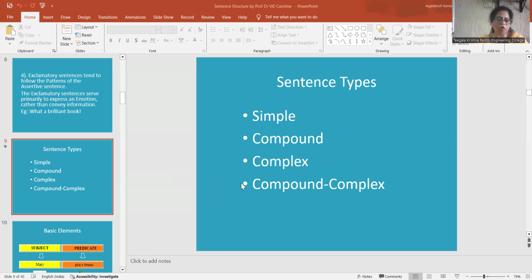And now we focus on the different types of sentences. There are 4 different types of sentences. One is simple sentence. Second one is compound sentence. Third one is complex sentence. Fourth one is compound complex sentence. Let us focus on each sentence.